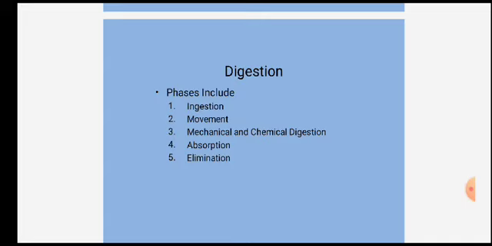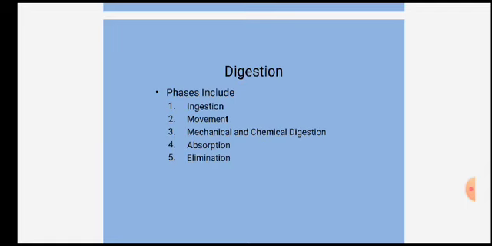In between, there are different organs that are used to digest the food material and convert complex food material into a simple one. What is the definition of digestion? Digestion is nothing but converting complex molecules into simple ones.